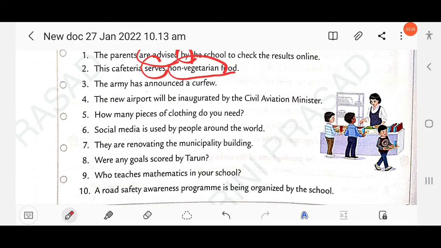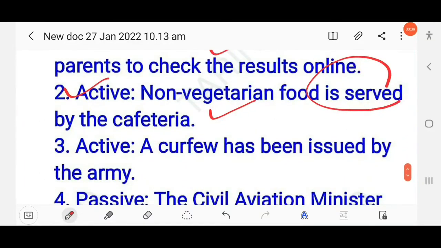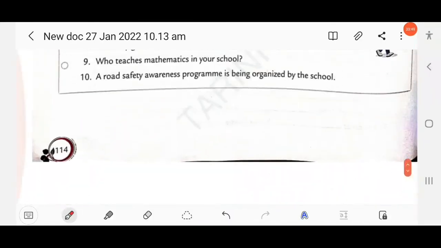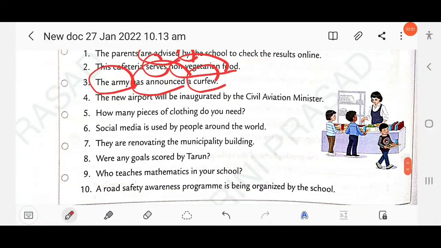So this is written in active voice, and here the subject is the army, object a curfew, and tense present perfect. So here you have to write, a curfew has been announced by the army. Clear?